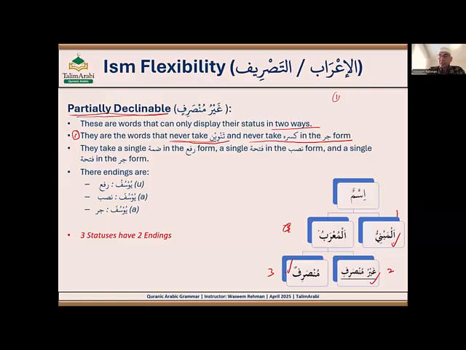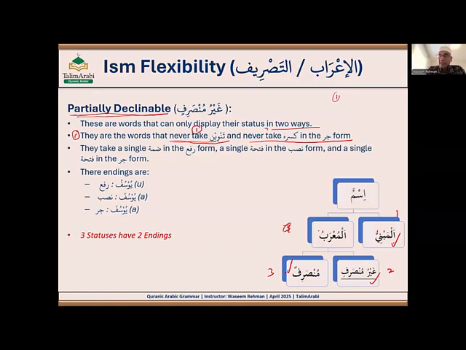And what does it mean? They're always light. It means there is no dhammatan, no fathatan, no kasratan on the last letter. They will have a single dhamma, single fatha, single kasra. That's what it means. They never take tanween means they are light. Light means no dhammatan, no fathatan, no kasratan. So that's the first property: all partially declinable isms never take tanween.